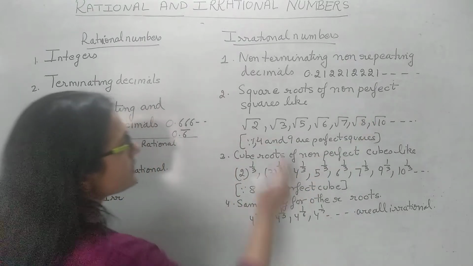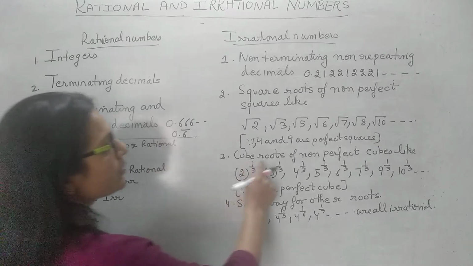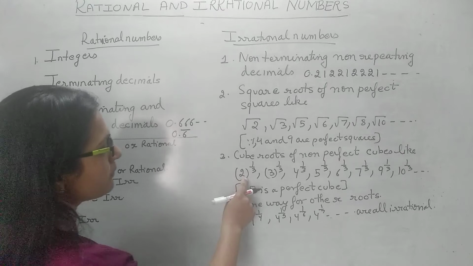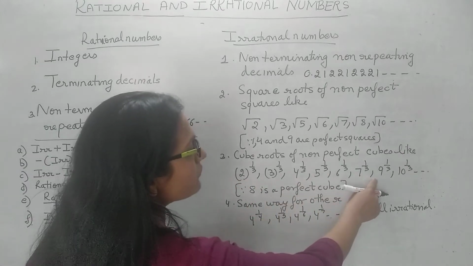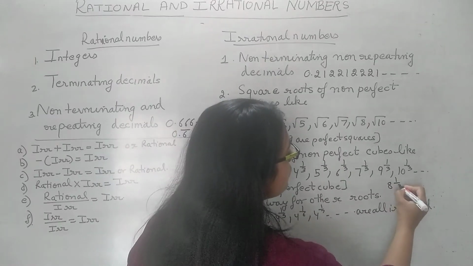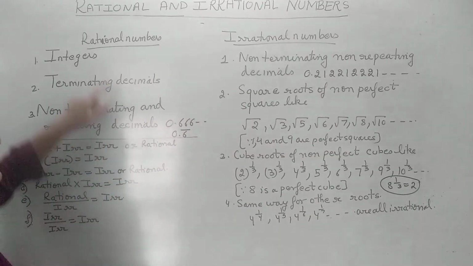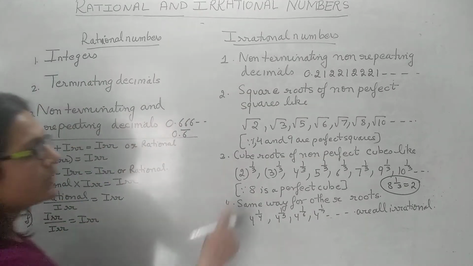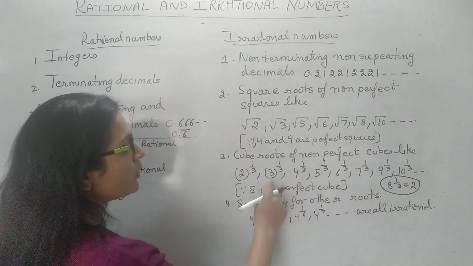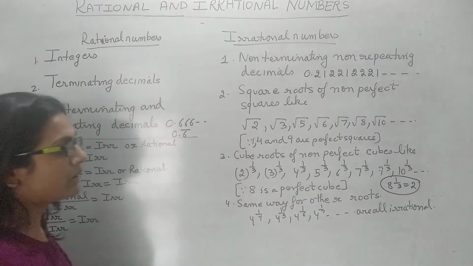Just as we are doing for square roots, the same thing is for cube roots. That is, the cube roots of non-perfect cubes are all irrational numbers. This is not a perfect cube. Like I have not written 8 raised to power 1 by 3 because I know that 8 raised to power 1 by 3 is 2. And what is 2? 2 is an integer and integers are rational numbers. So we can take all the non-perfect cubes. The cube roots of non-perfect cubes are all irrational numbers.